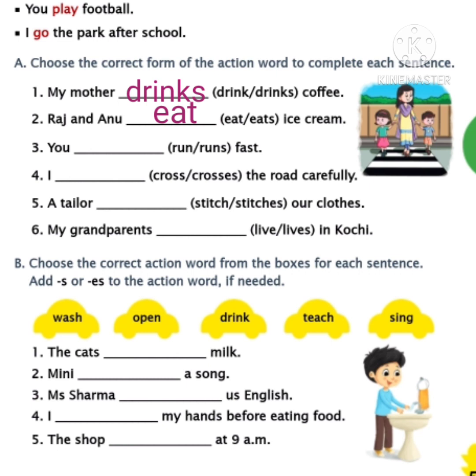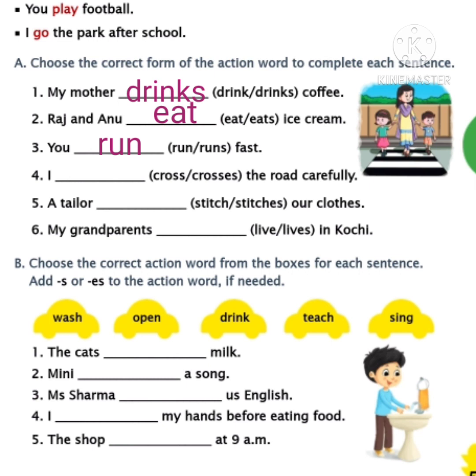You dash fast. Children, do you remember? When we use you and I, though they are singular, we need to use the action word as it is. Now look at the action words which are given in the bracket. Run, runs. Which one is the correct word, children? You are right. It's run. So children, tick run and write in the third blank. Have you done, children? Now let's move to the fourth one.